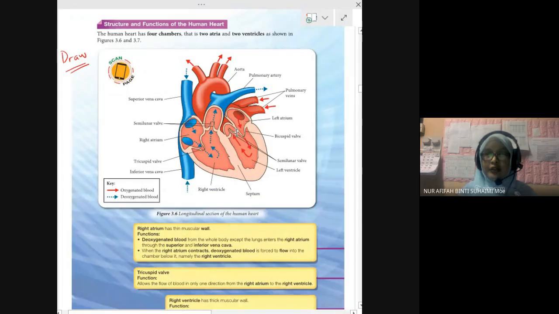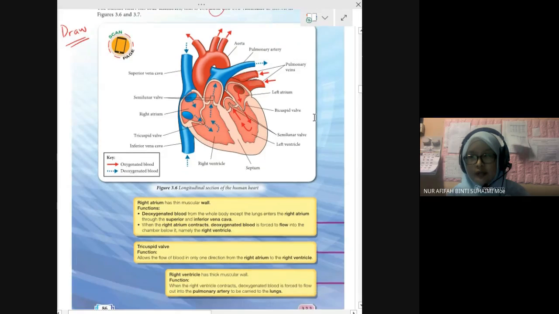Okay, structure of the human heart. We have 4 chambers, 2 atrium and 2 ventricles. Atria is the plural name for atrium, A-T-R-I-U-M, and 2 ventricles.